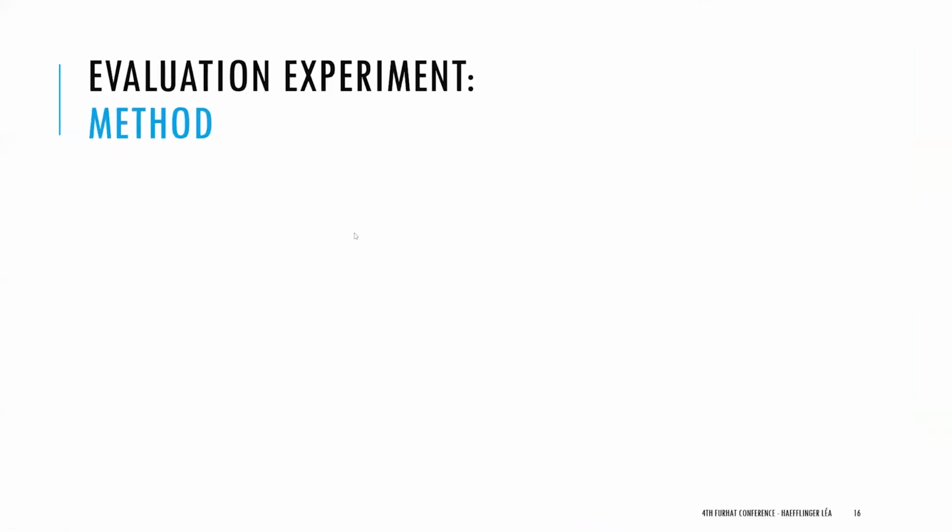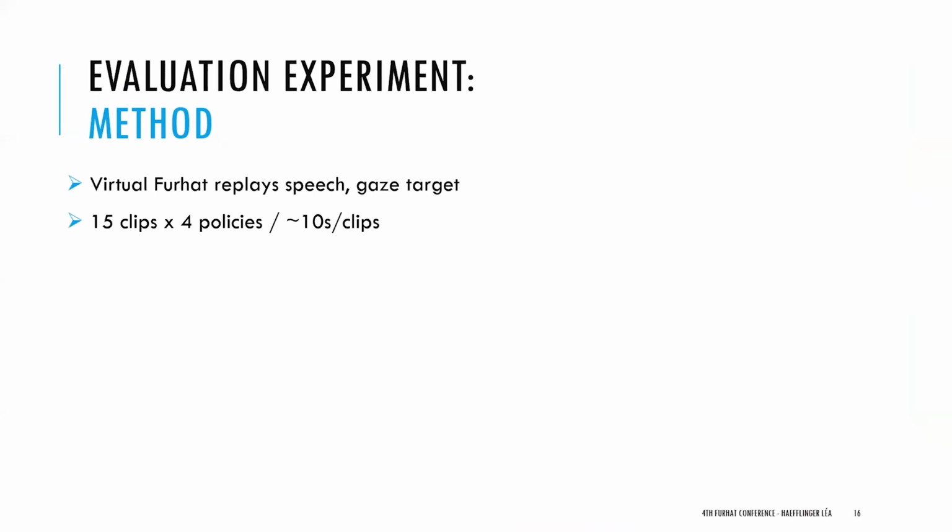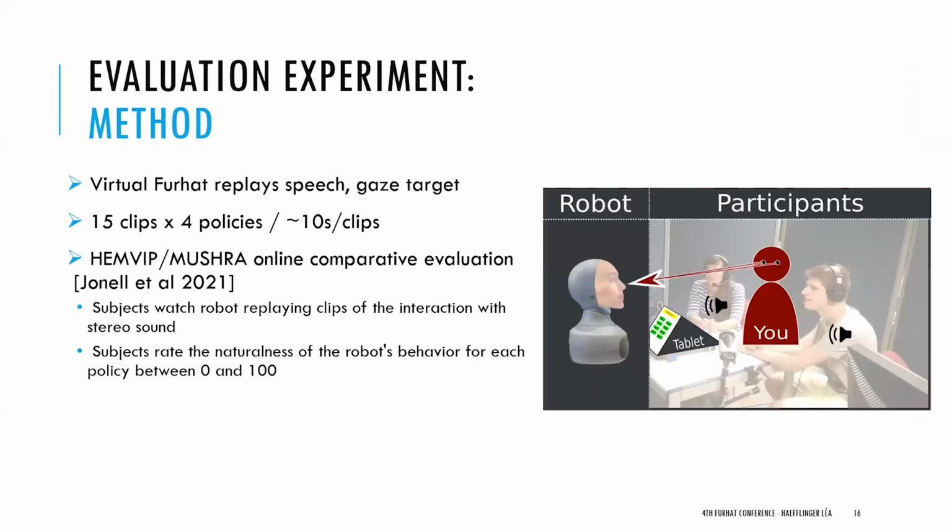So now we have our different policies. How can we evaluate them? We selected 15 small clips of interaction in the ROBOTRIO corpus, multiplied by the 4 policies. Each clip is around 10 seconds. We conducted a MUSHRA-like comparative evaluation online, where the subject watches all these 15 clips multiplied by the 4 policies, and has to rate each video according to whether they think the robot's behavior is natural or not.